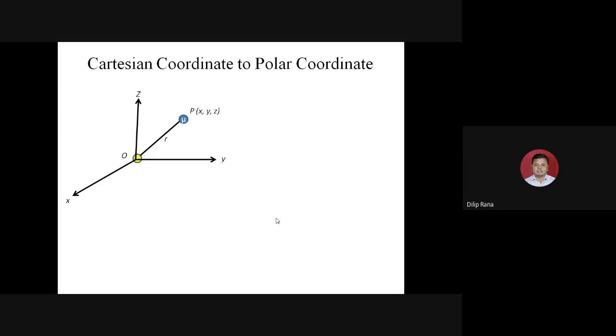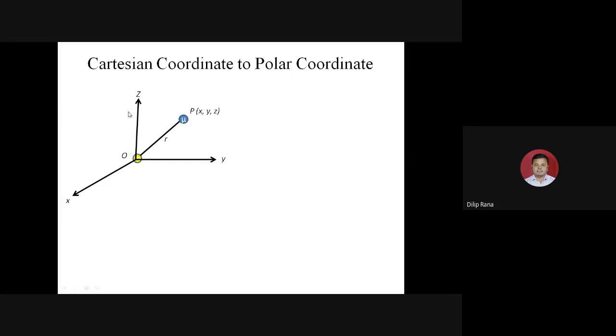This is the distance of the particle from the nucleus, and consider this as r. Now if I want to determine the polar coordinate for the z-axis, how the particle is aligned with the z-axis, I need some angle. This is the angle of the particle with the z-axis, this is theta.